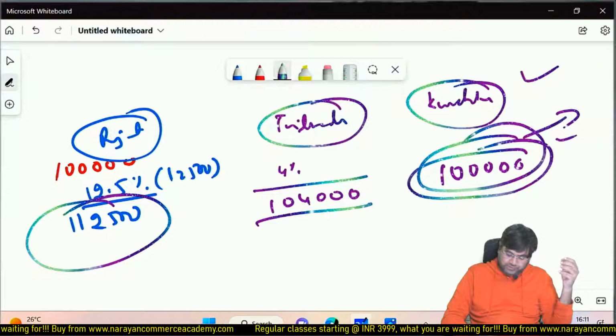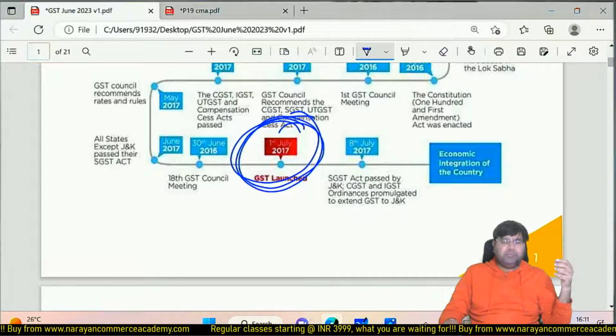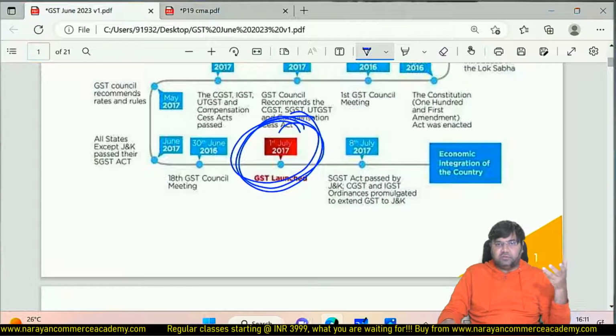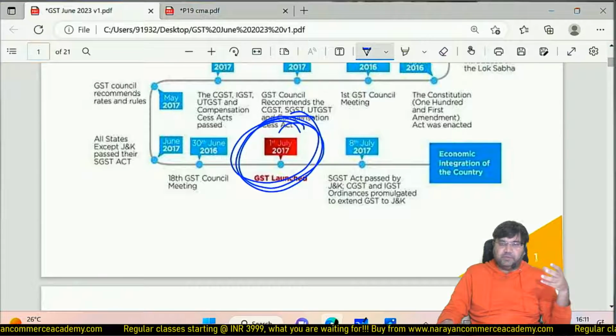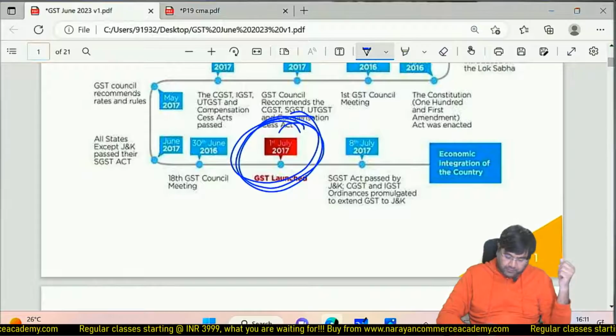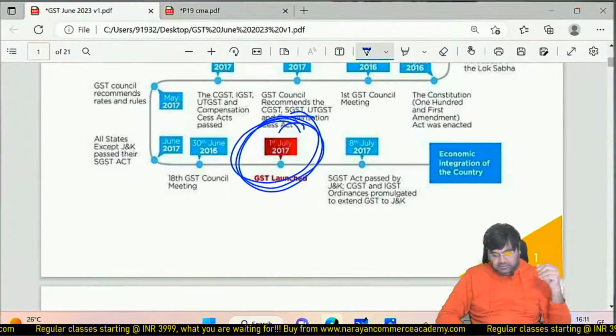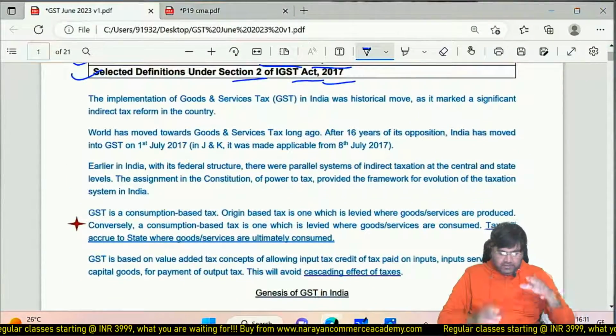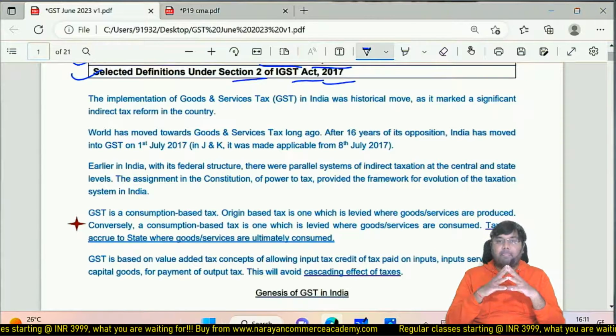You would have seen in Inter also which various types of taxes are subsumed in GST. But the idea came that it is one nation one tax.